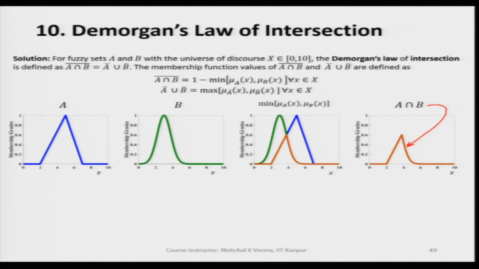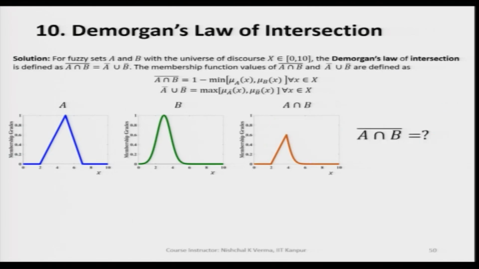Let us take the complement of A intersection B. So, let us see what we are going to get. We have to subtract the respective membership values from 1, and if we do that, we are going to get this fuzzy set as the complement of A intersection B.